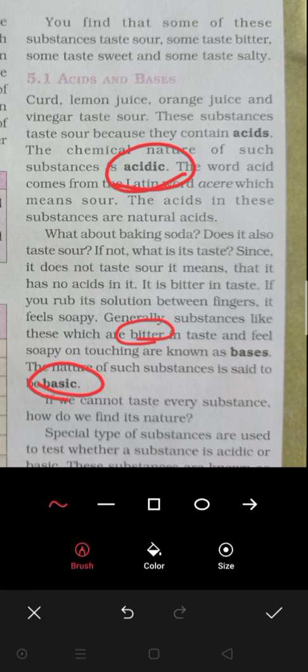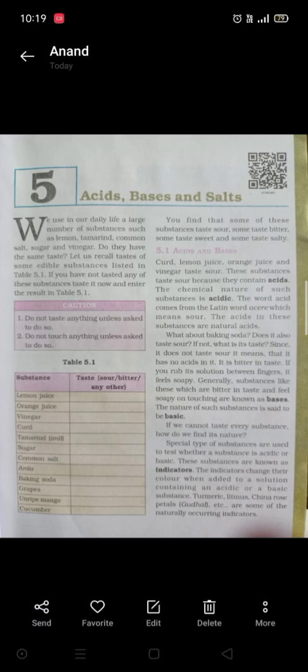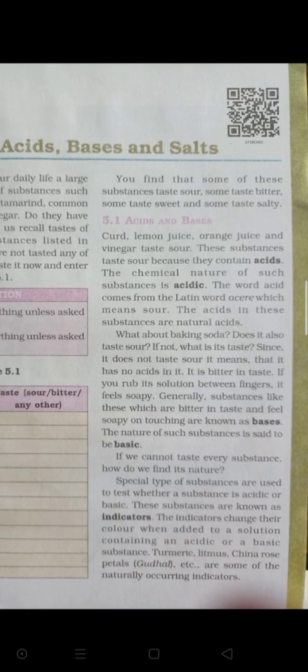Clear? Now how can you come to know that if there are varieties of substances in front of you, then how will you identify whether the substance is acid in nature, whether the substance is basic in nature? How will you identify? Because all the substances we are not able to taste, we are not able to touch. Because some of the substances, we don't know what is the nature of the substance.